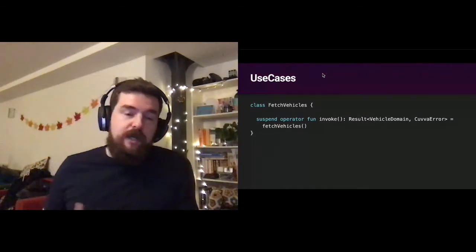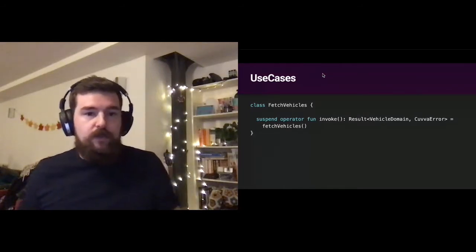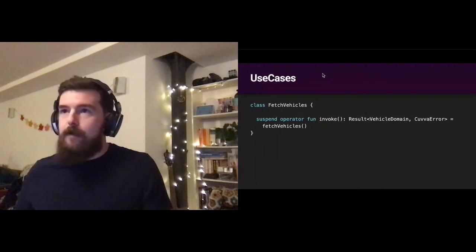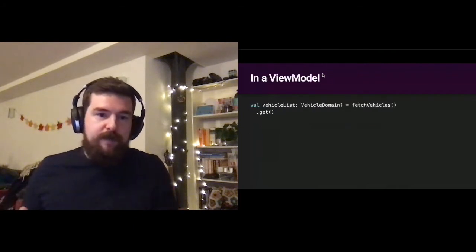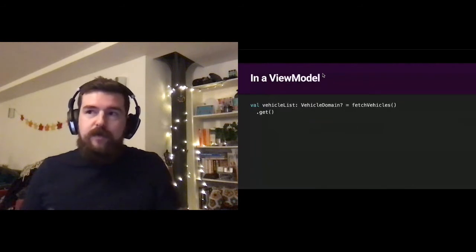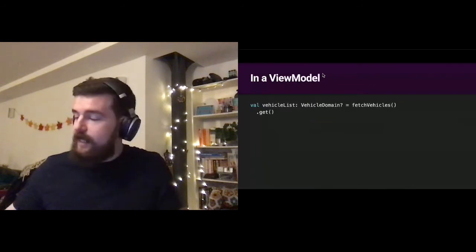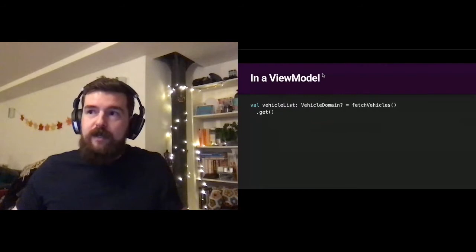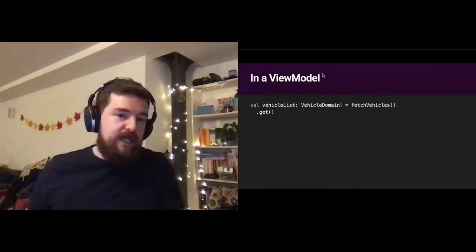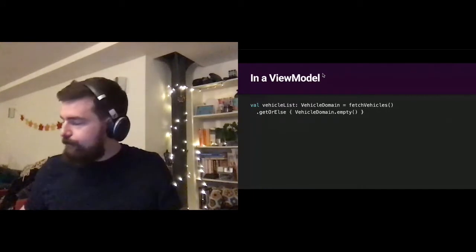However, it's entirely up to you how you manage this on the caller side, and you're not pigeonholed into any developer's design decisions when you consume this. So if we look in a view model, for instance, if we don't care that the result might be nullable, we can use a nullable type and just naively get it. If we do care, then we can provide some kind of fallback, in this case an empty object.